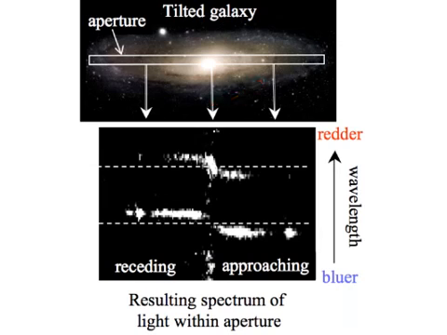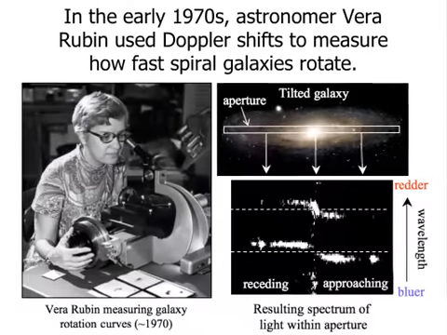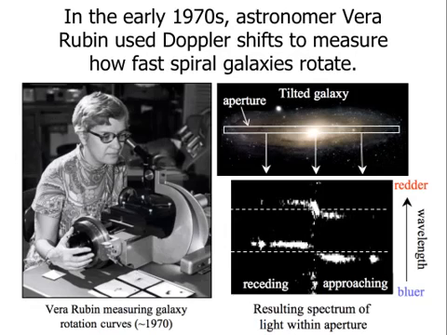Down below, you see the spectrum itself, and we're looking at the emission line of a particular type of gas. And what you can see in these two emission lines is that indeed on the right side of this galaxy, the light is blue shifted, so it's coming toward us, and on the left side, it's red shifted, it's going away. And by how much it's blue shifted and red shifted, Vera Rubin is able to measure how fast the spiral galaxies rotate. And then, very similar to what Zwicky was doing in galaxy clusters, she used that information to determine how much matter there must be in a galaxy and compare that to what we can see in the stars and dust and gas.